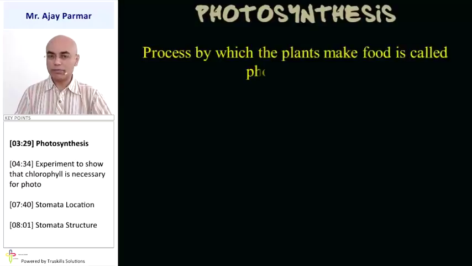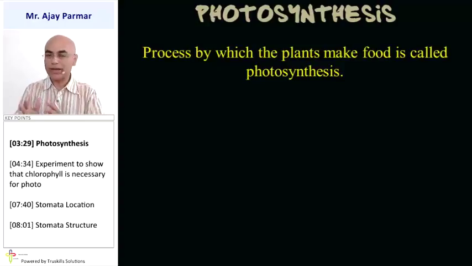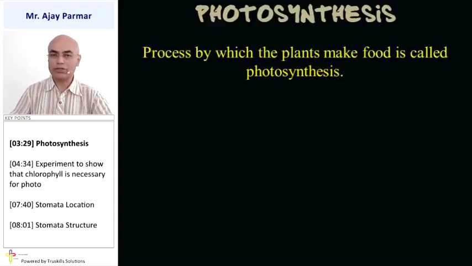Now let us study about photosynthesis, the process by which the green plants make their food. In general, that biochemical process is called photosynthesis. In fact, it is a sandhi of two different words, photo and synthesis. Photo means light and synthesis means to make. So, to make food in presence of light, that is the meaning of the word photosynthesis.